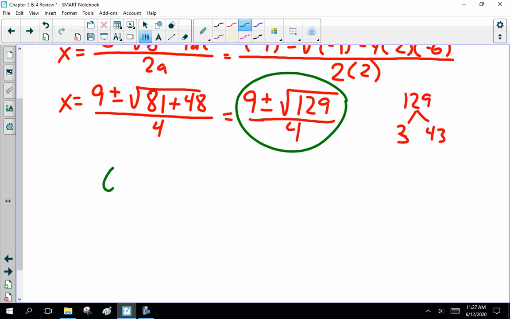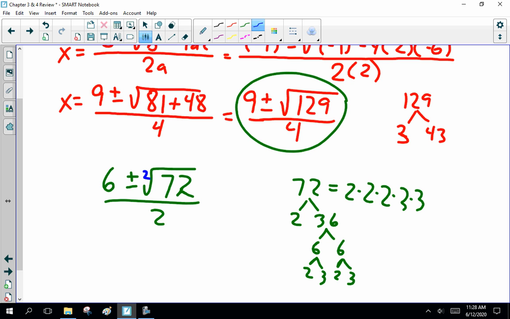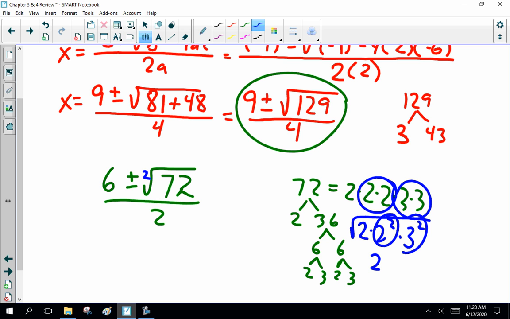The other thing is, what happens if you got an answer 6 plus or minus square root of, say, 72 over 2? All right? Well, 72 is 2 times 36, which is 6 times 6, 2 times 3, 2 times 3. So this is 2 times 2 times 2 times 3 times 3. And notice it's a square root. So I'd be looking for pairs. 2 squared and a 3 squared and a 2. 2 times 3, square root of 2 squared is 2, square root of 3 squared is 3, and we got a square root of 2 left over.